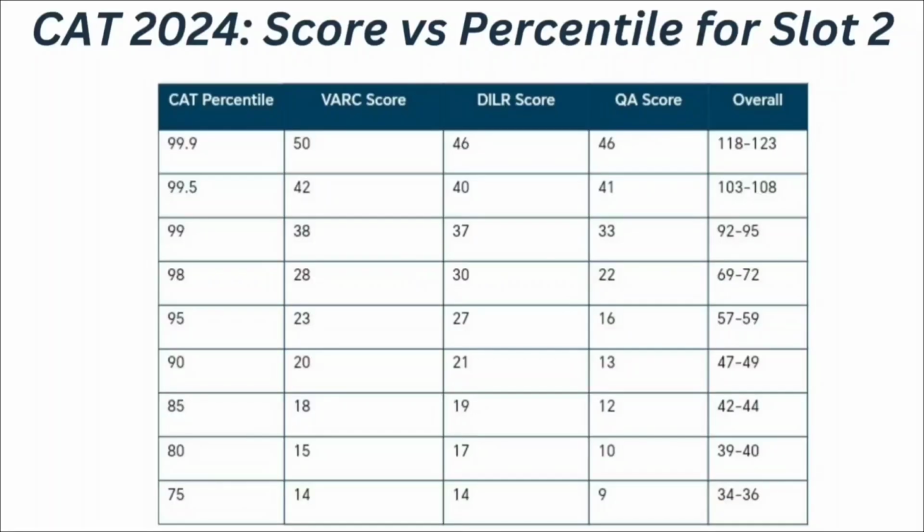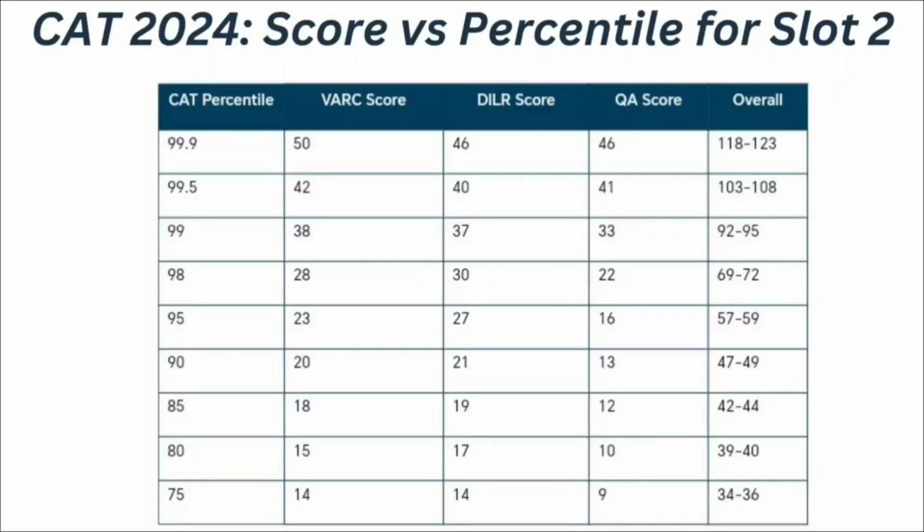Then if your VRC score is 23, DILR score is 27 and quantitative ability score is 16, means if your overall score ranges in between 57 to 59, then at that time you can expect your CAT percentile to be 95 percentile. Then if your VRC score is 20, quantitative ability score is 13 and DILR score is 21, means if your overall CAT score ranges in between 47 to 49, at that time you can expect your CAT percentile to be 90 percentile.